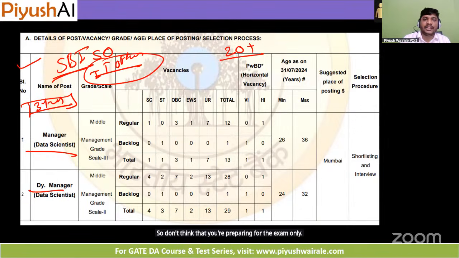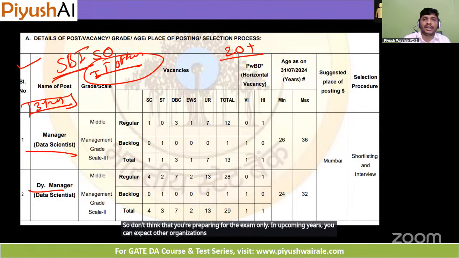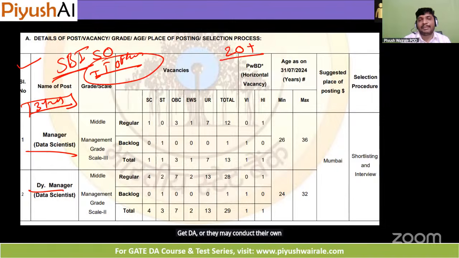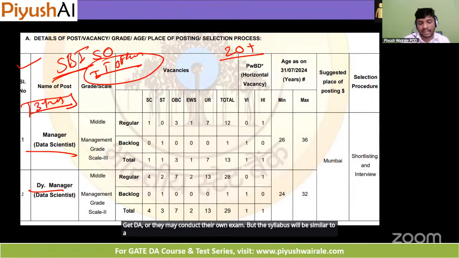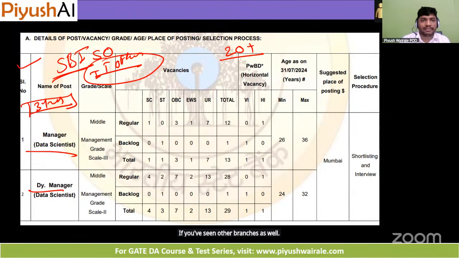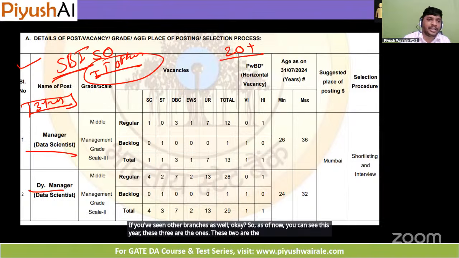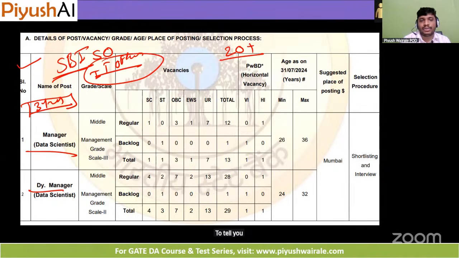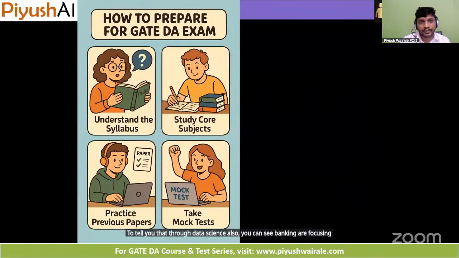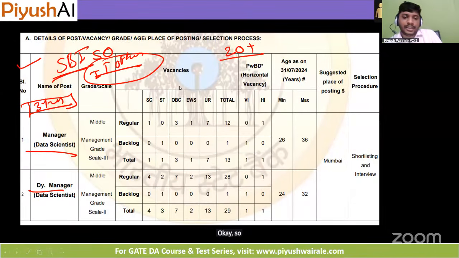In upcoming years, you can expect other organizations hiring through GATE DA, or they may conduct their own exam, but the syllabus will be similar to GATE DA. This is what usually happens in other branches as well. As of now, this year, these three are the ones, these two are the ones, but I have added this just to tell you that banking is also focusing on data science. So this is about the syllabus and the opportunities we have discussed.